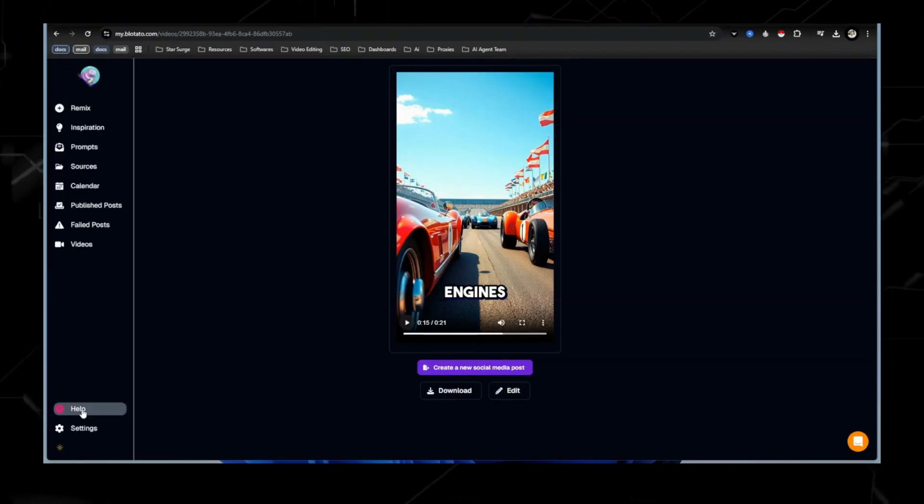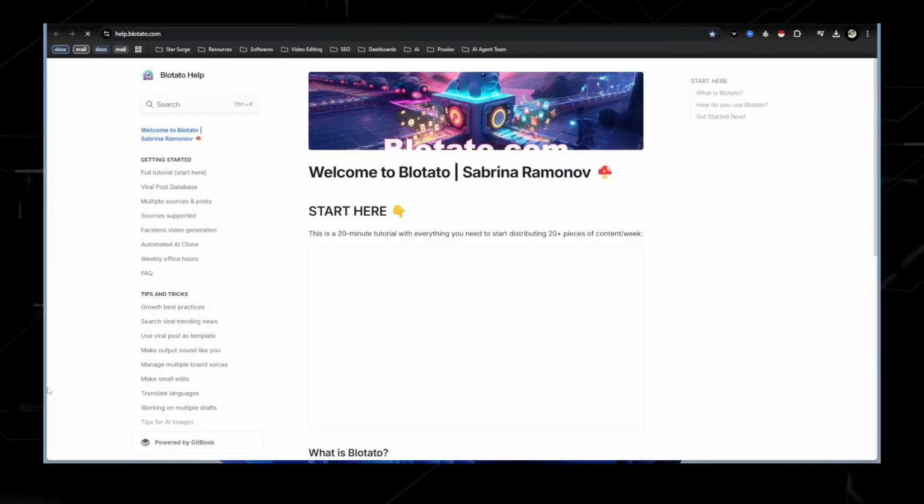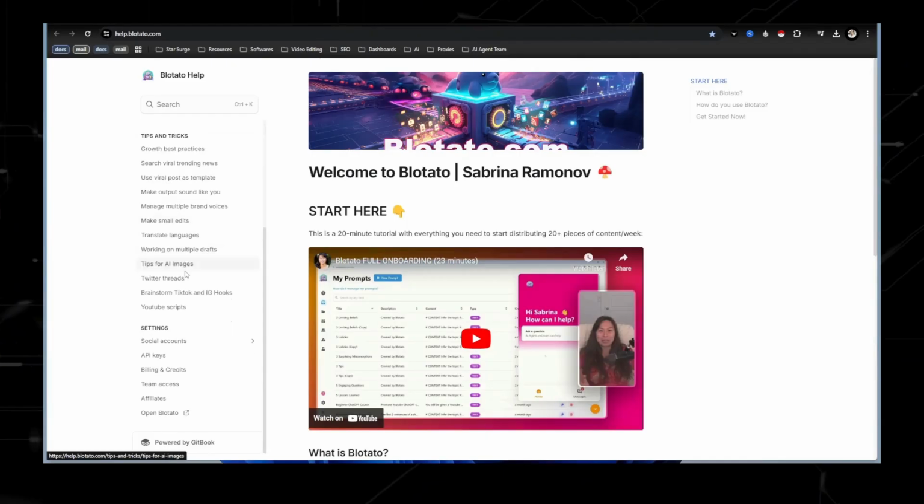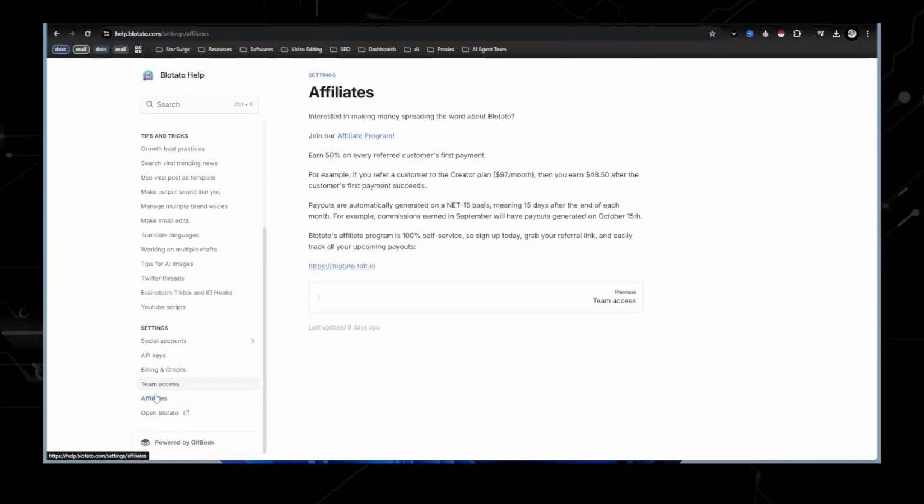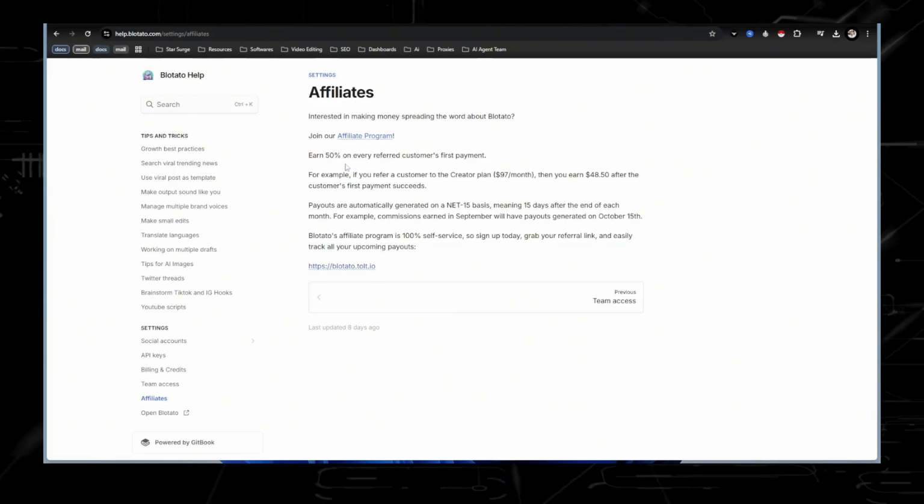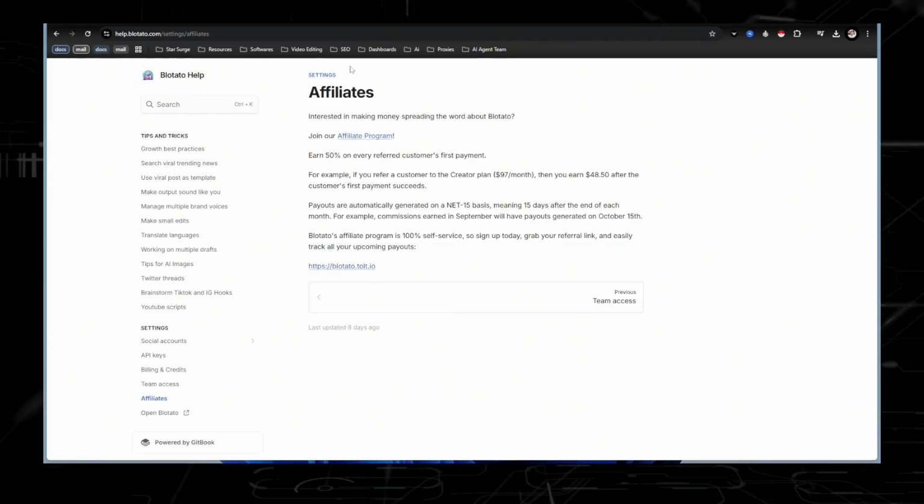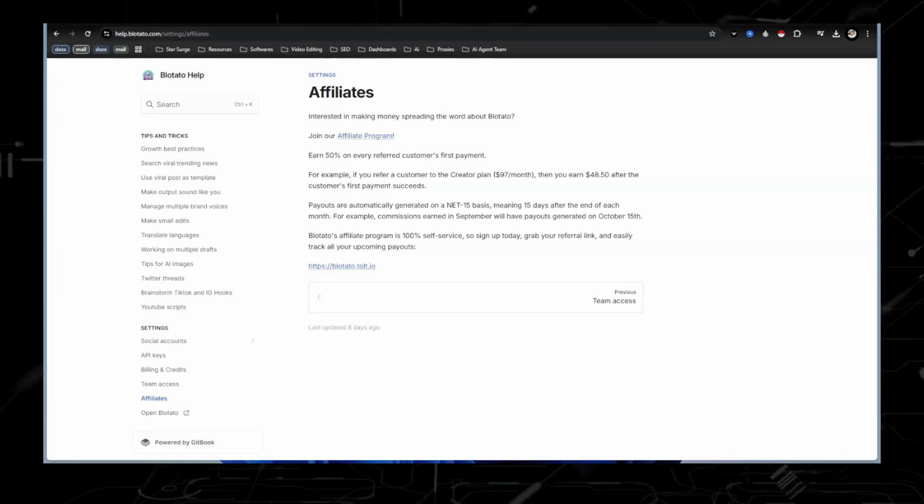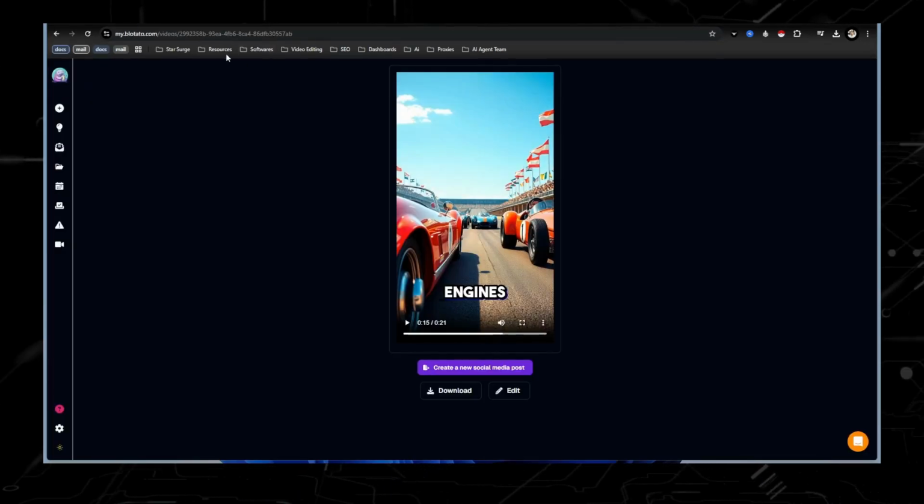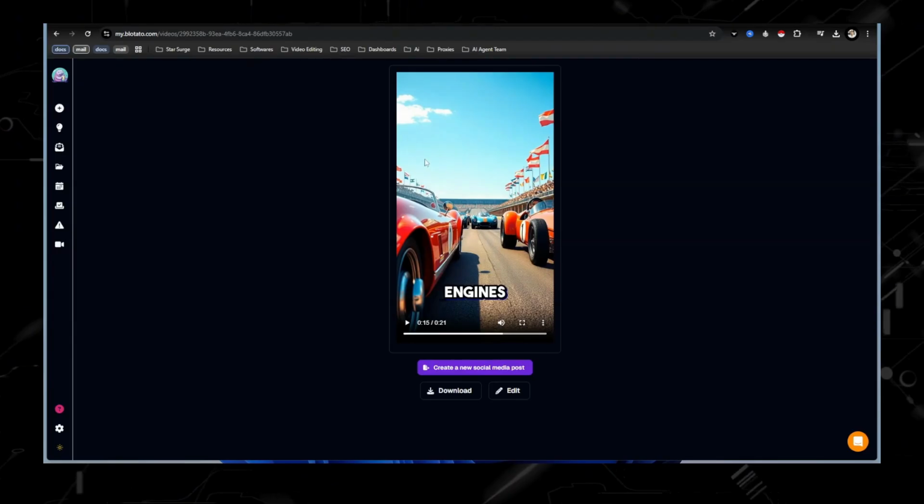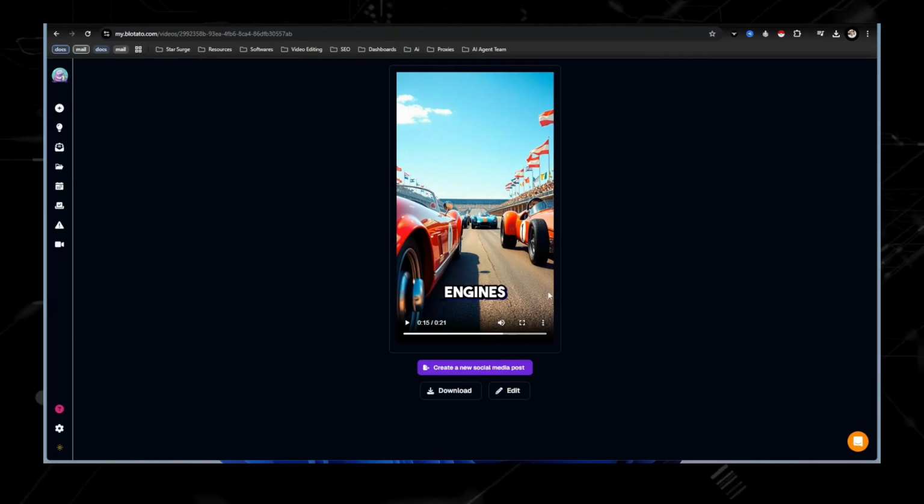You're going to want to go down here to help. Click help. And then you're going to scroll down on the left hand side. That's going to say affiliates. So you will just click here, click sign up to join affiliate, and then you will get taken to their dashboard where you are able to get a link. So let's just take that for an example. You'll get a link, and then you will create videos like this.